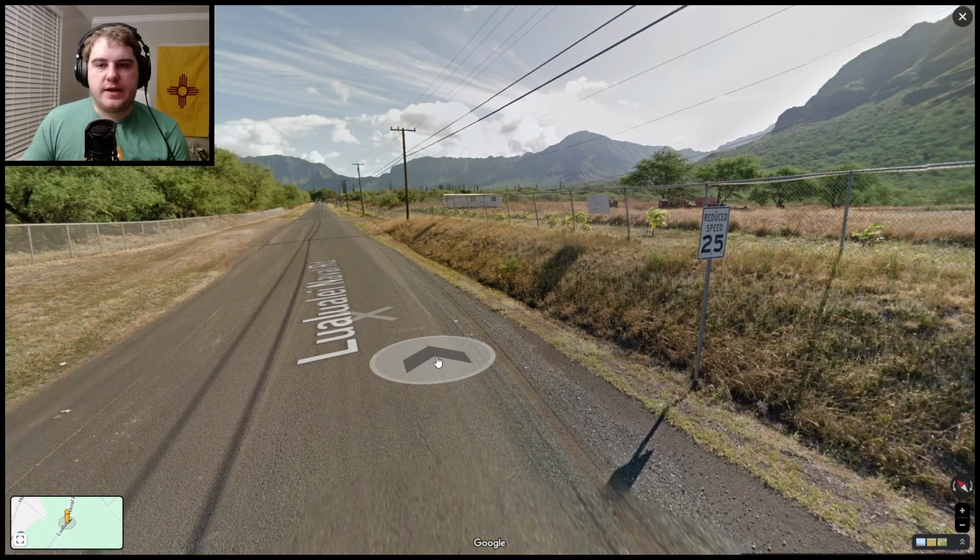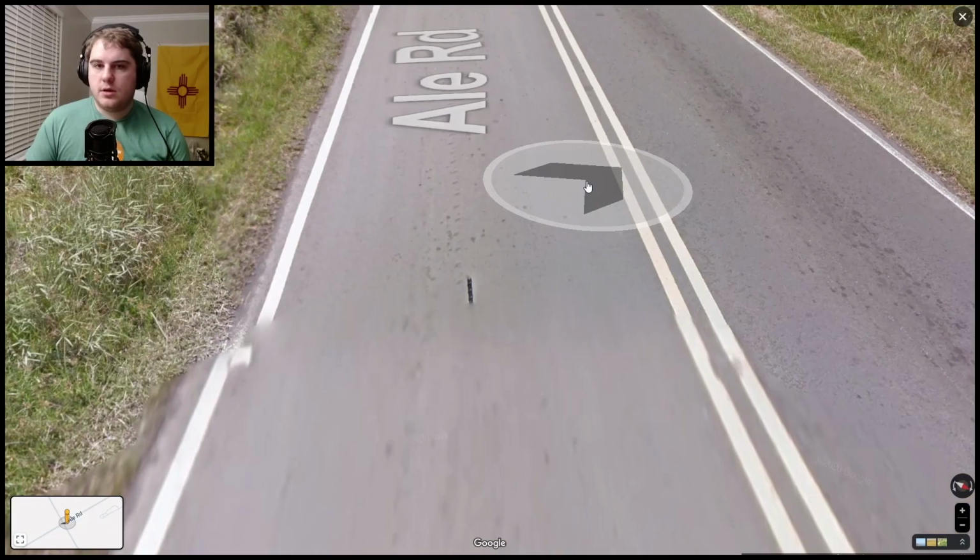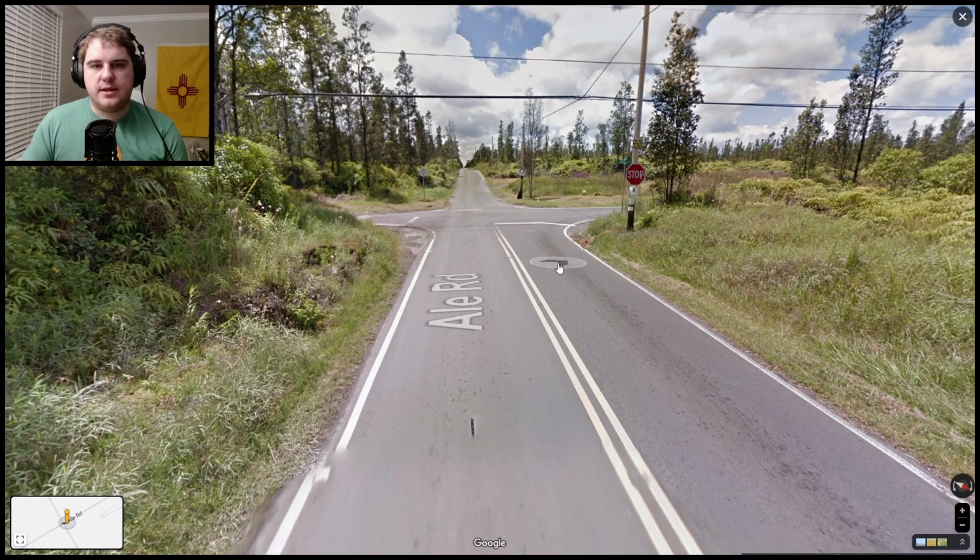Finally, the last state to cover here is Hawaii. Hawaii is a volcanic state located in the Pacific, and that is well represented by the sheer amount of mountains that you'll see here as well. Occasionally in Hawaii, you will see this antenna. You do see this antenna in places like Cambodia as well, but you will get that in the less covered parts of Hawaii.